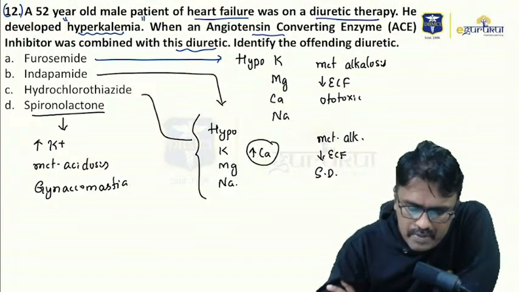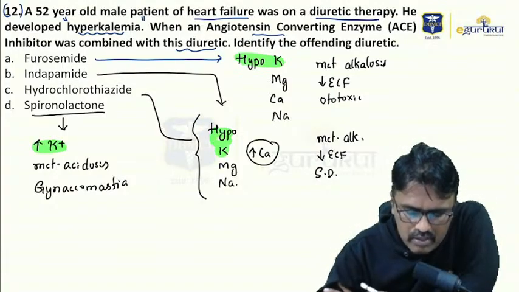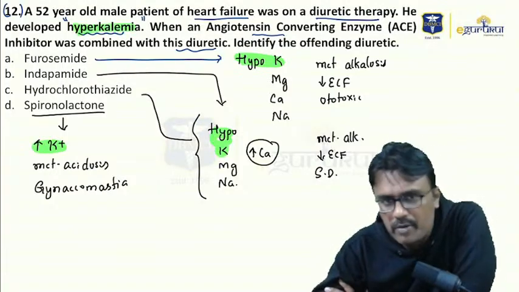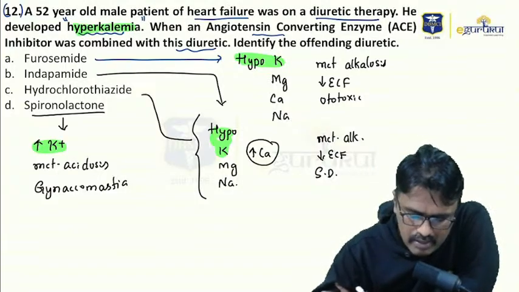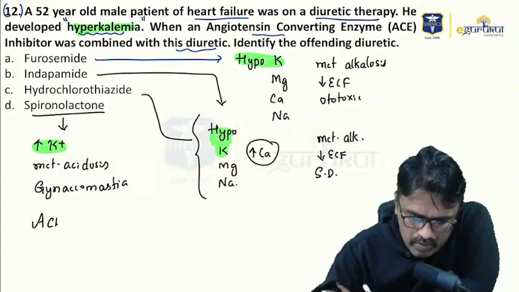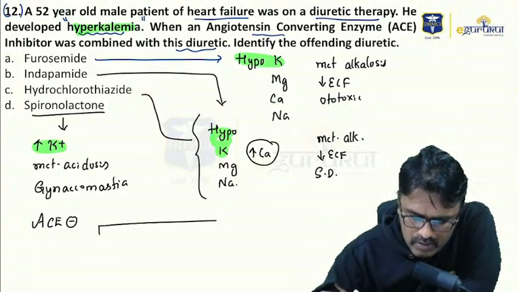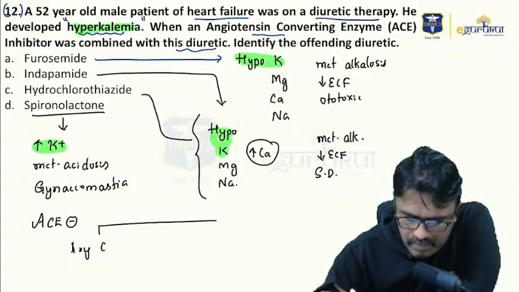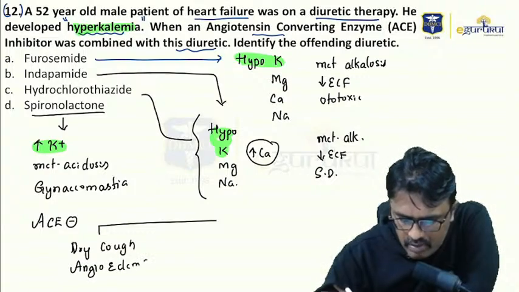So most of the options we are looking at are decreasing potassium, but the only one which increases potassium, hyperkalemia, is spironolactone. But why did the potassium increase? Because ACE inhibitors also produce that. They can also produce two important problems. One is dry cough and angioedema.